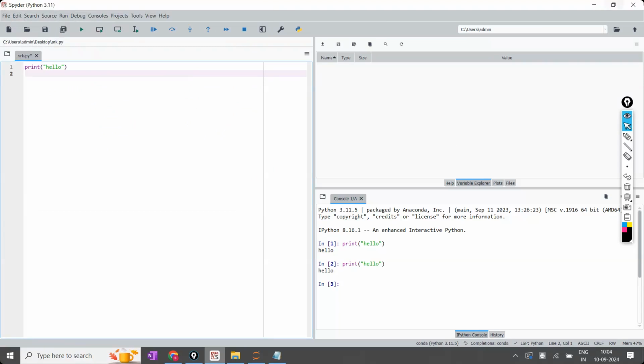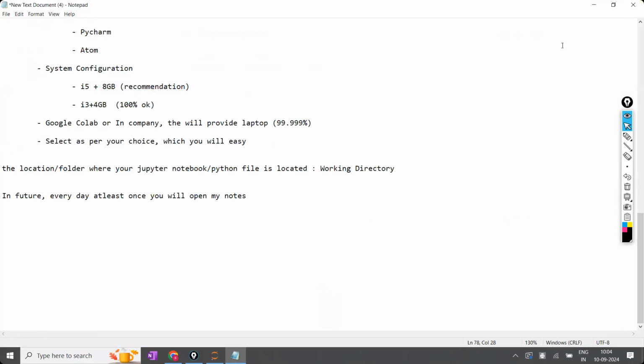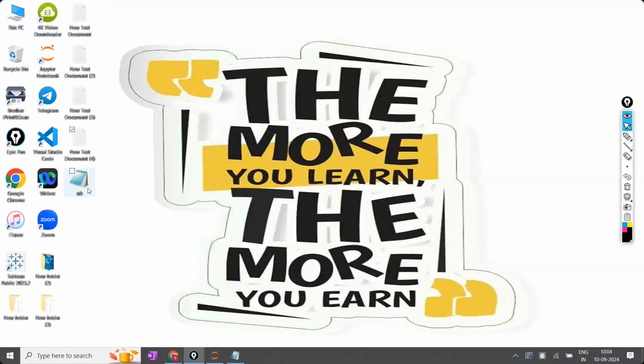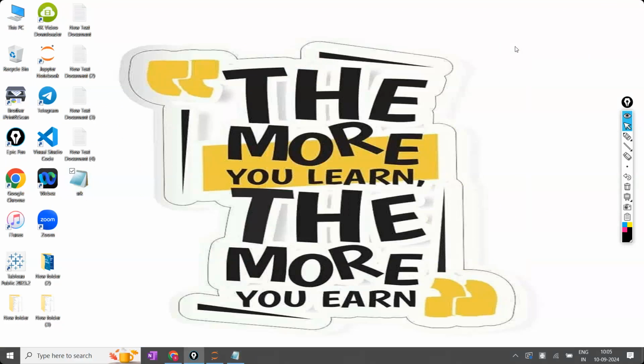Okay, fine, everything is completed. Now I'm closing this. I'm trying to close Spyder, everything is closed. Now, on the desktop, the file you have created, if you open it here, you can see only the code. Code is available, fine, but where is the output? Output will not be visible. But if you open your Jupyter Notebook, the output will also be visible.